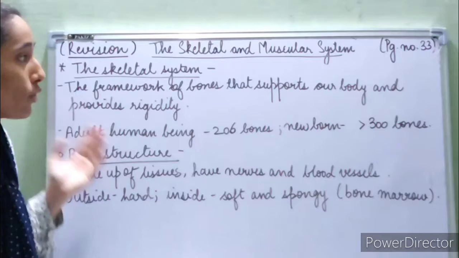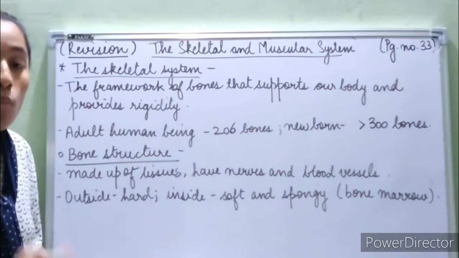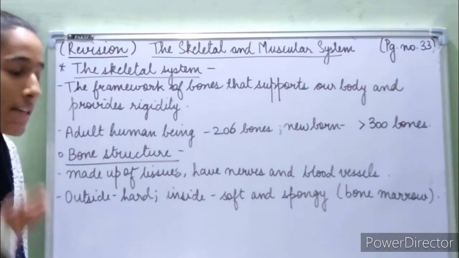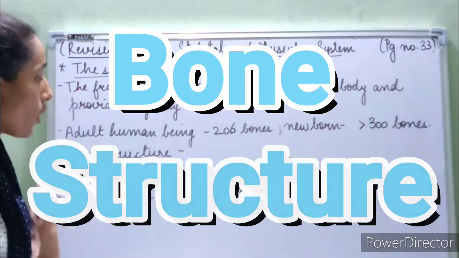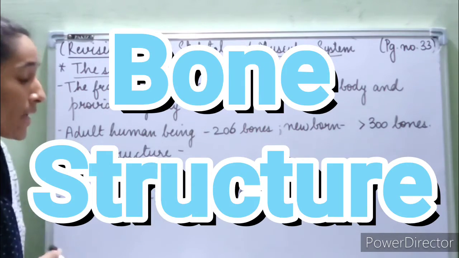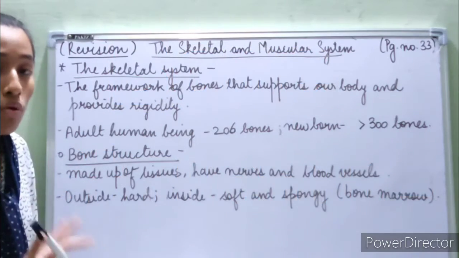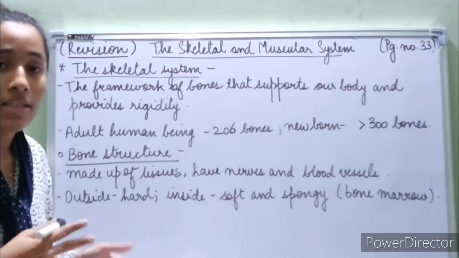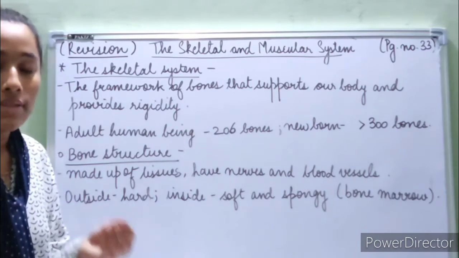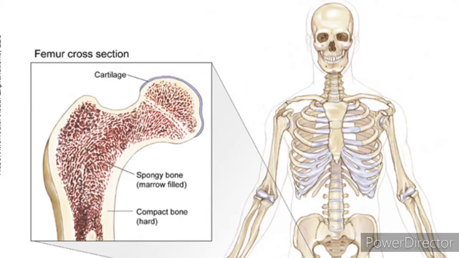Now, we know that the skeleton is made up of bones. Now, what is a bone? What does bone contain? Now, we are going to learn about that. So, that is the bone structure. The bone is mostly made up of tissues. It has nerves, it has blood vessels. So, bones contain nerves and blood vessels, and they are made up of tissue.